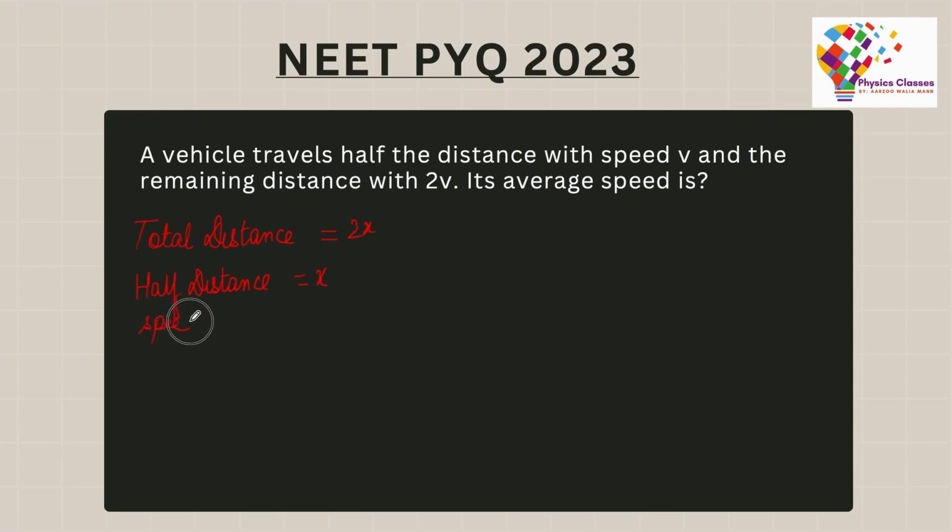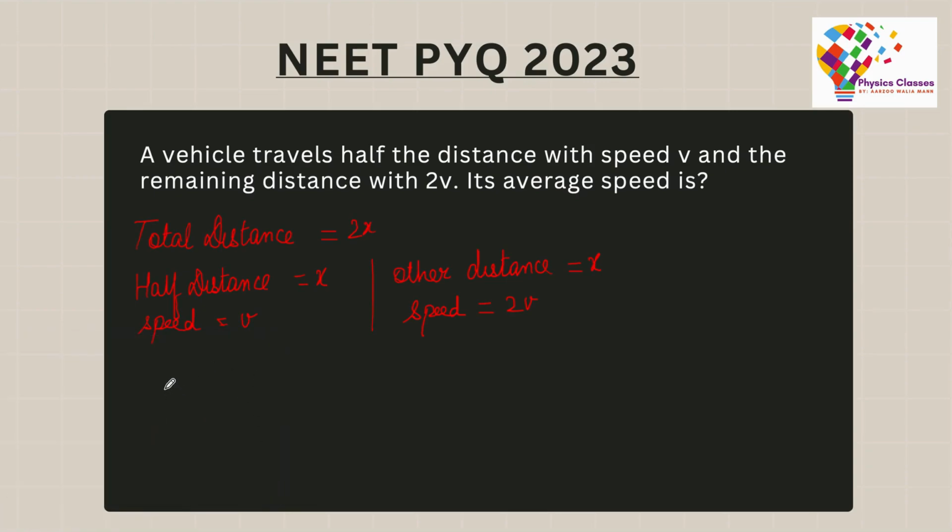And this half was traveled with a speed of v. And the other half, because if half has been gone, then the remaining part is also half. So the other distance is going to be x as well, and the speed with which this was covered is 2v.